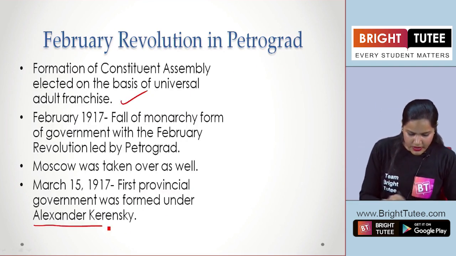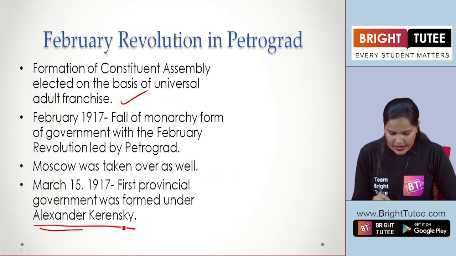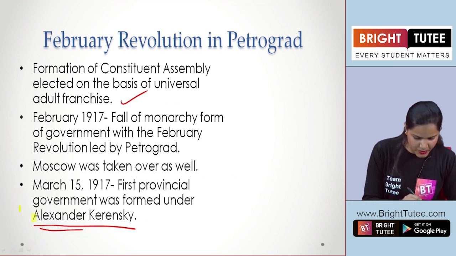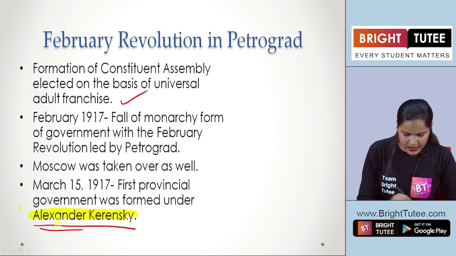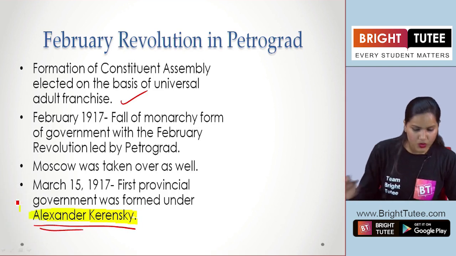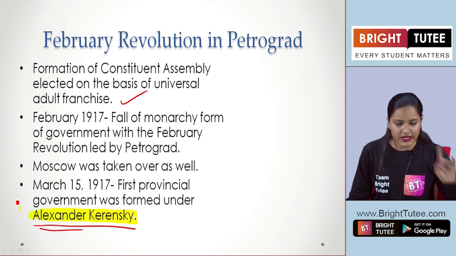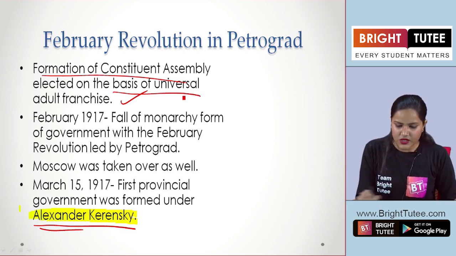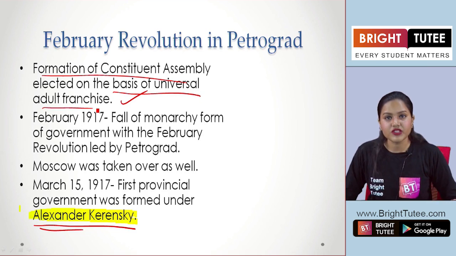It was formed under Alexander Kerensky. So you have to remember the name, Alexander Kerensky. Under him, the provisional government was formed. Finally, there was the formation of the Constituent Assembly, elected on the basis of universal adult franchise.